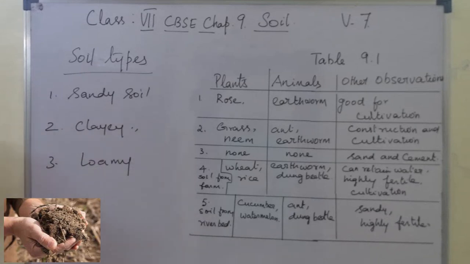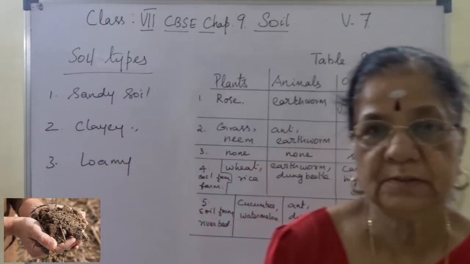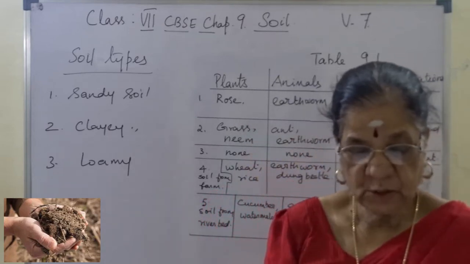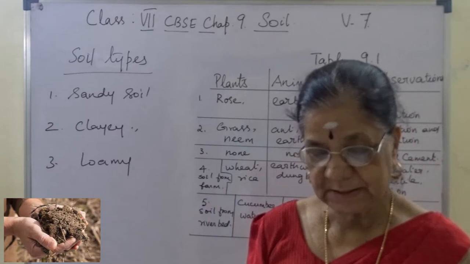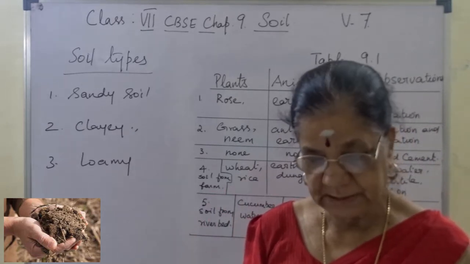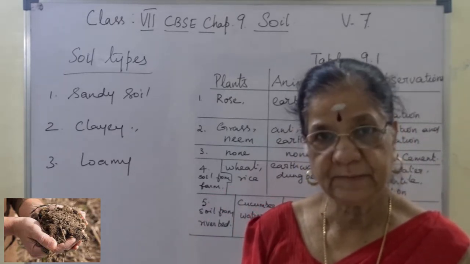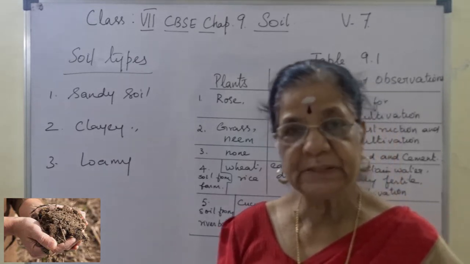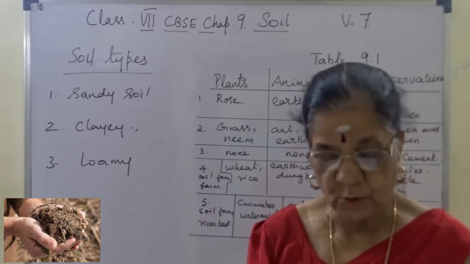Sandy soil, clayey soil, and loamy soil. சரியா? அப்படின்னா weathering of rocks produces small particles of various materials. They include sand and clay. சரியா? The relative amount of sand and clay depends upon the rock from which the particles were formed.